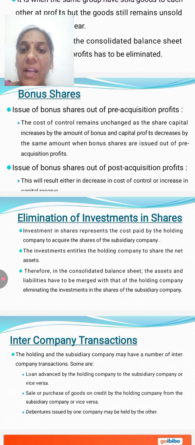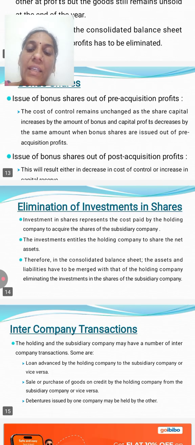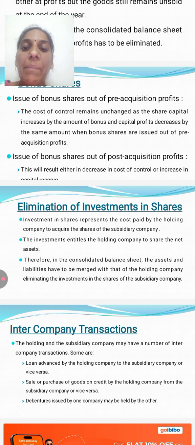In the issue of bonus shares out of post-acquisition profits, there is a resulting decrease in the cost of control or increase in the capital reserve.